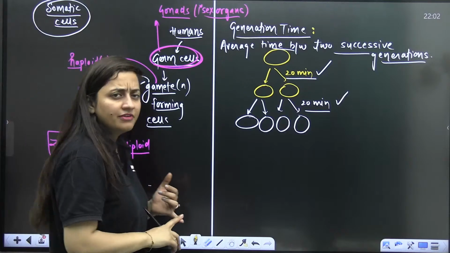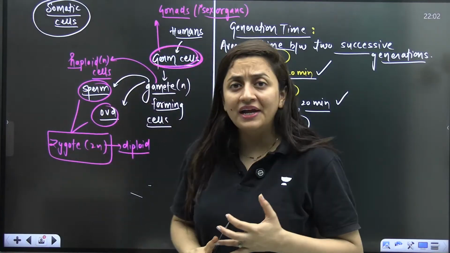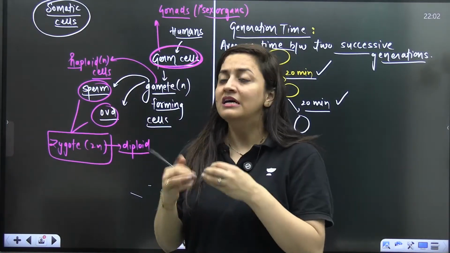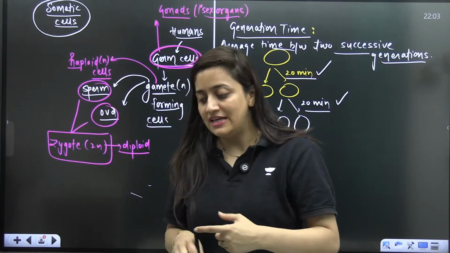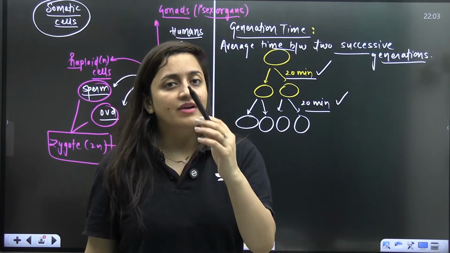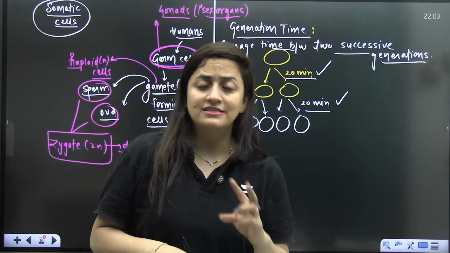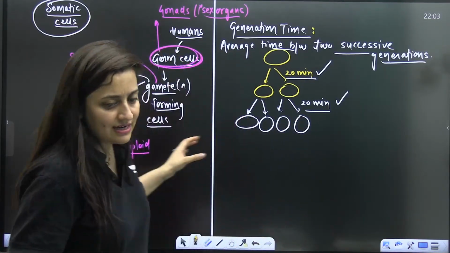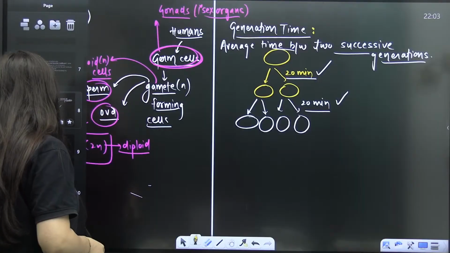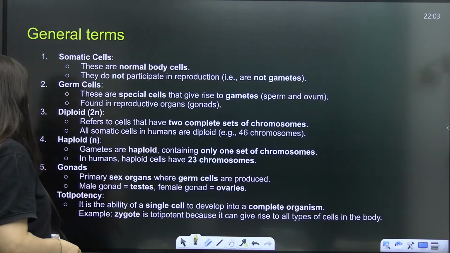So these are the terms that we will use: generation time, gonads, which are also known as sex organs, gamete, haploid cell. When I'm using the term haploid cell, I am talking about cells having one set of chromosomes, and diploid cells having two sets of chromosomes. So these are the terms that we are going to use to understand this particular chapter. Does anybody have any doubt here?